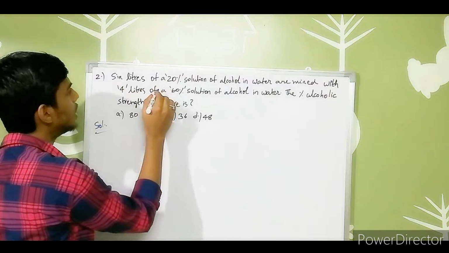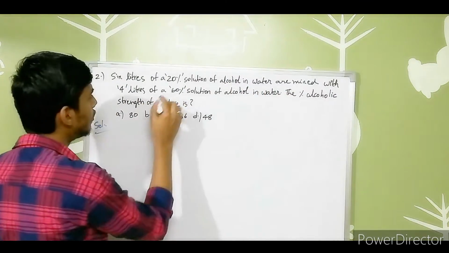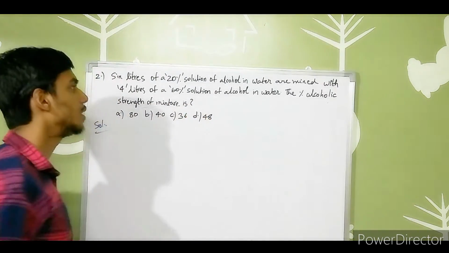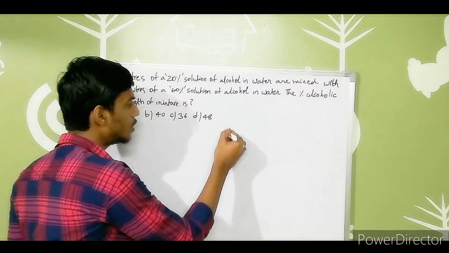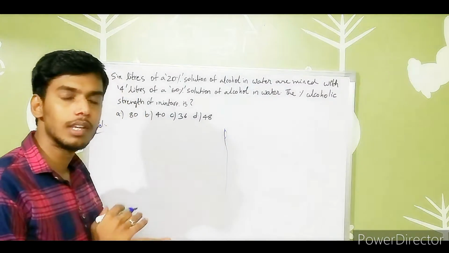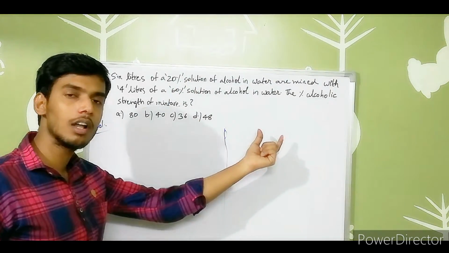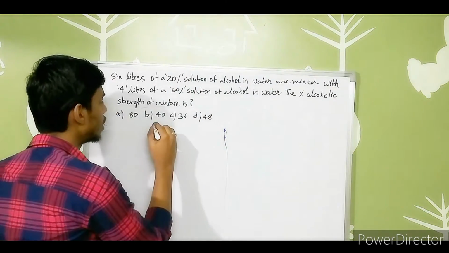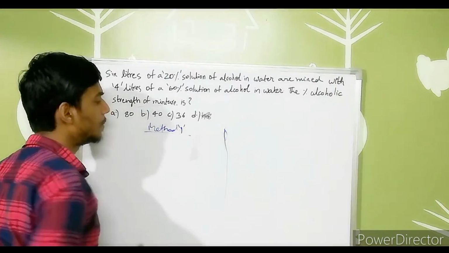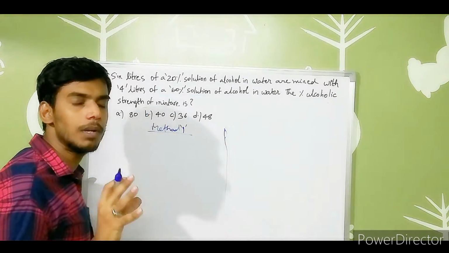So what they have given is 6 liters of a 20% solution of alcohol in water mixed with 4 liters of a 60% solution. We need the percentage alcoholic strength of the mixed solution. I can do this problem in two ways: one based on the average, and the other based on the percentage concept. I will do this in the first method, guys. I am telling all possible methods and also the shortcuts, since these are frequently repeated questions.